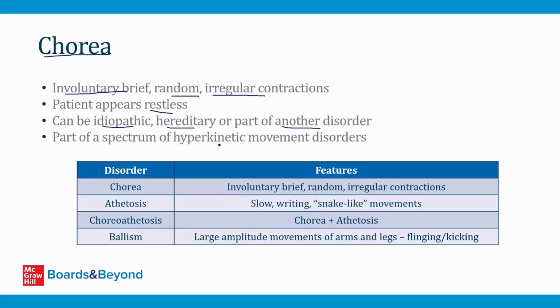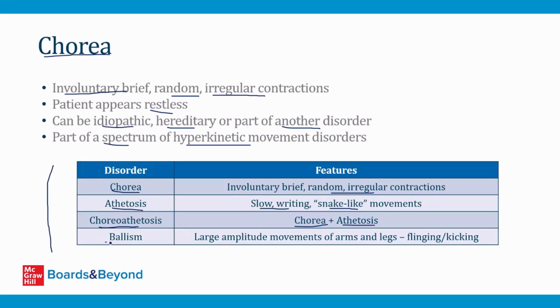And basically, chorea is part of a spectrum of so-called hyperkinetic movement disorders that I've listed here in this table. So chorea is involuntary, brief, random, irregular contractions of limbs and muscles. Athetosis refers to slow, writhing, snake-like movements. We'll talk more about that in a minute. You can sometimes see that in children who have rheumatic fever. And then choreoathetosis is a hyperkinetic movement disorder where there are features of chorea and features of athetosis.